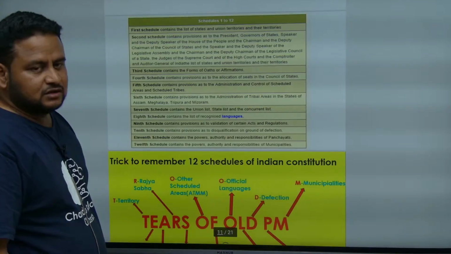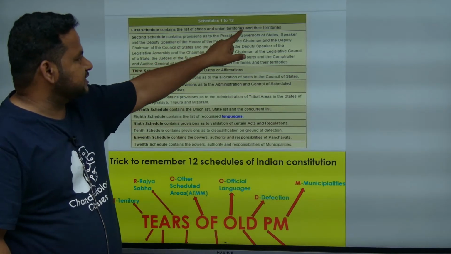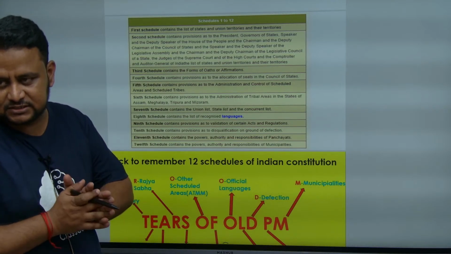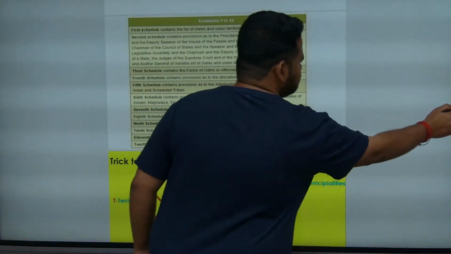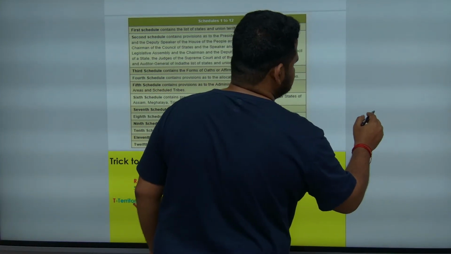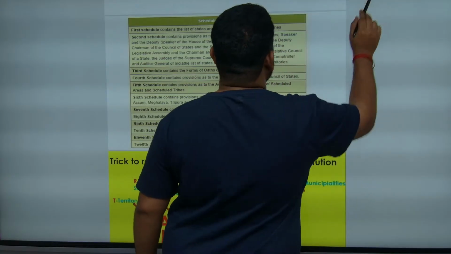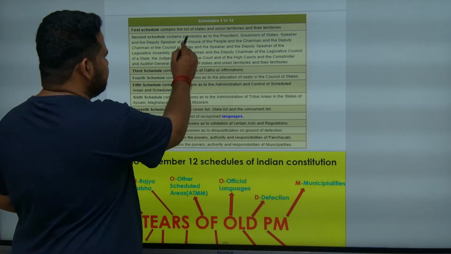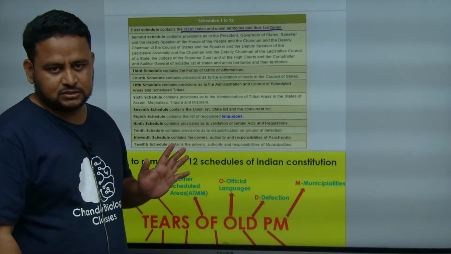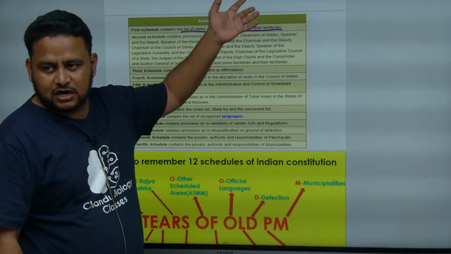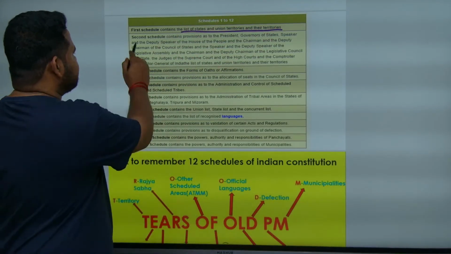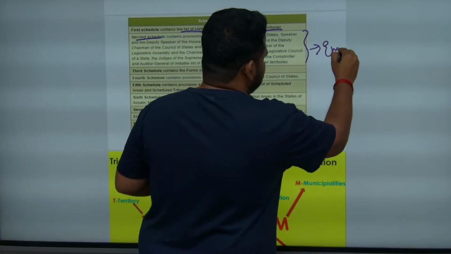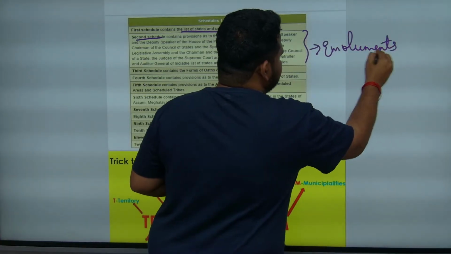First schedule contains the list of the states and union territories and their territories. That is, the first schedule talks about the list of the states and the union territories. It is straightforward, self-explanatory, I need not explain much, because I already told you how many states and union territories we have. Next, coming to the second schedule, provisions. The second schedule contains emoluments and allowances.